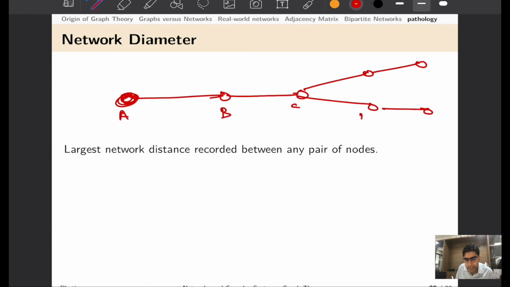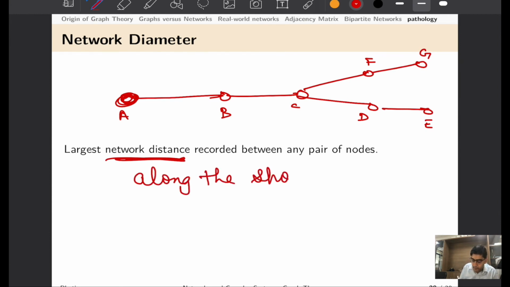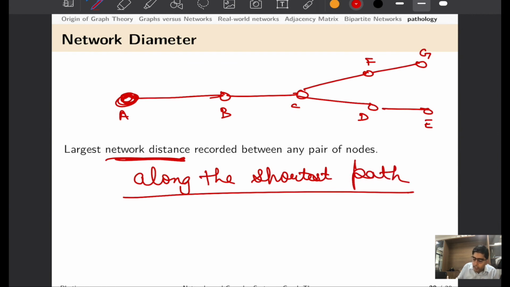Again, consider this network where you have nodes A, B, C, D, E, F, G. And if somebody asks you, what is the largest network distance along the shortest path? That is, you have to reach from one node to the farthest node along the shortest path.